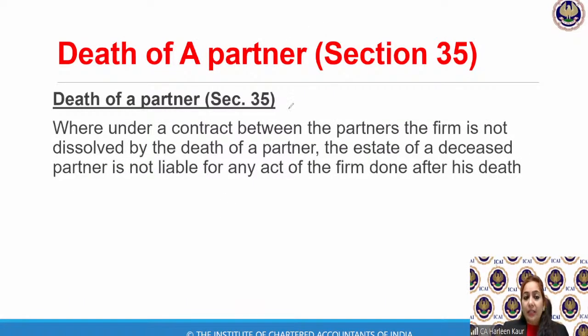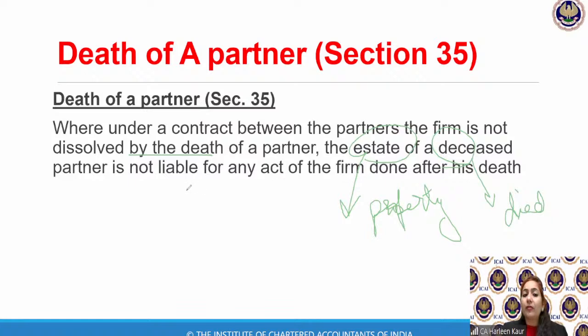Similarly, in case of the death of a partner, where the firm is dissolved by death of the partner, what is the meaning of estate? Estate means property of the deceased partner, the partner who has died. So it says the property of the deceased partner will not be liable for any acts of the firm done after his death. So if a partner has died on 1st July 2019, anything done by the firm after